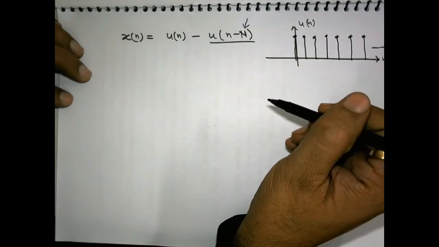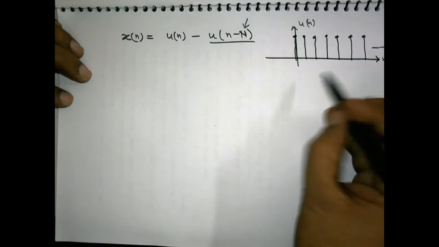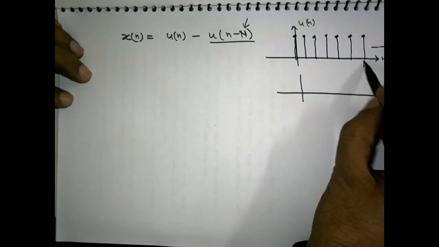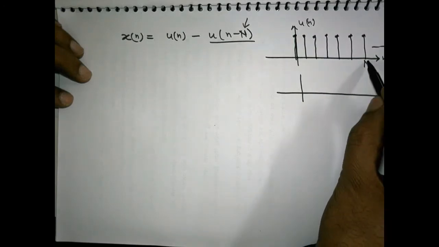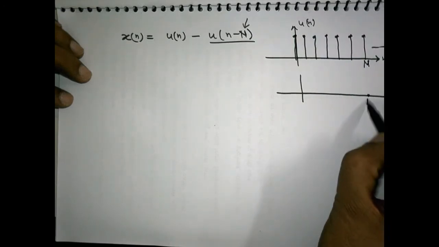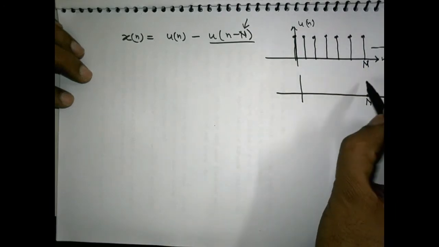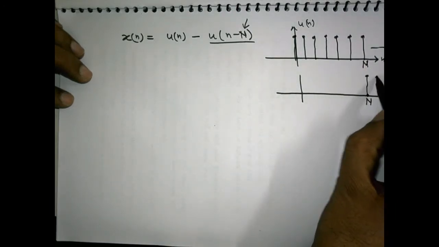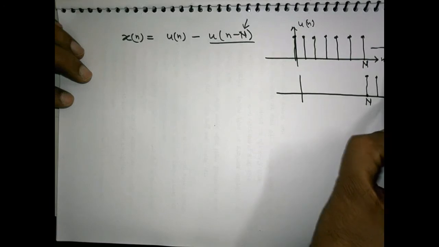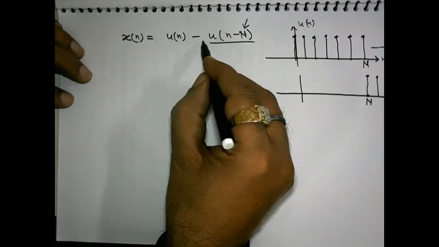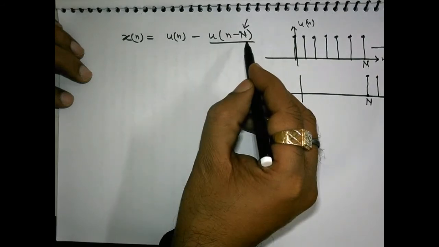It is delayed by N units in time. This means, suppose N is situated somewhere here, the same u[n] is shifted and the samples are obtained from here. Now the resultant signal is u[n] minus u[n minus N].